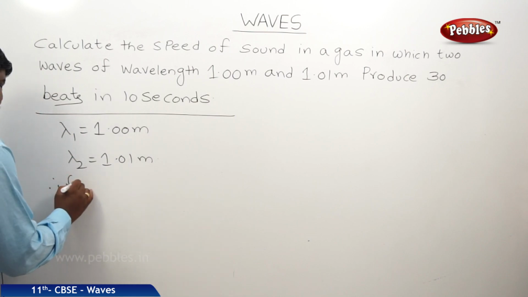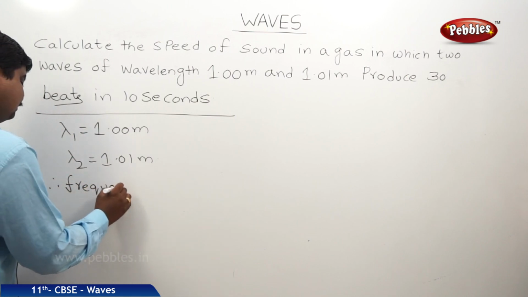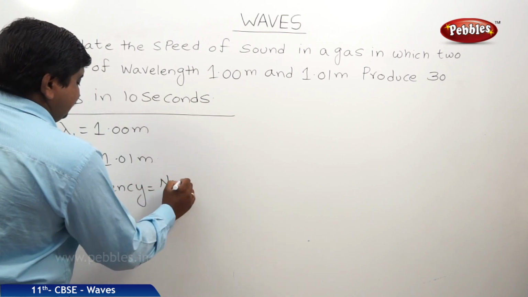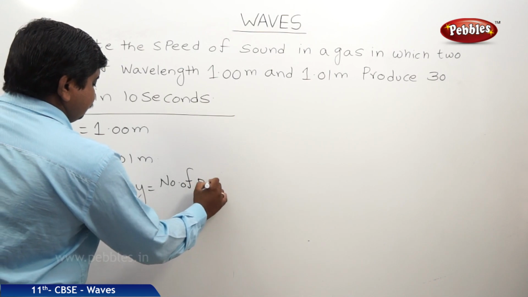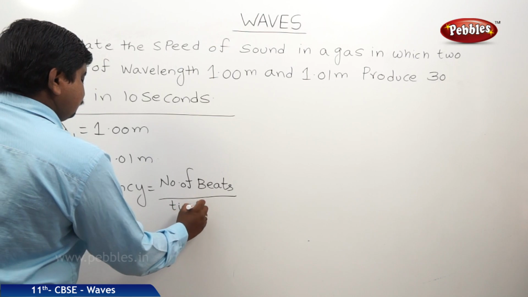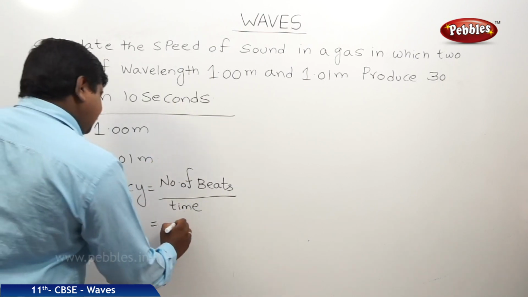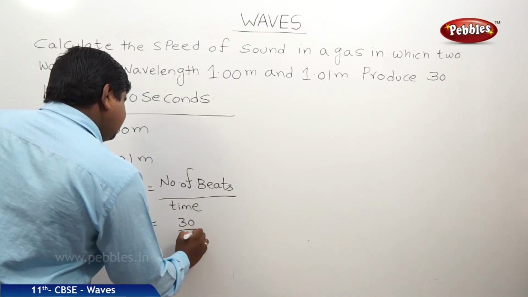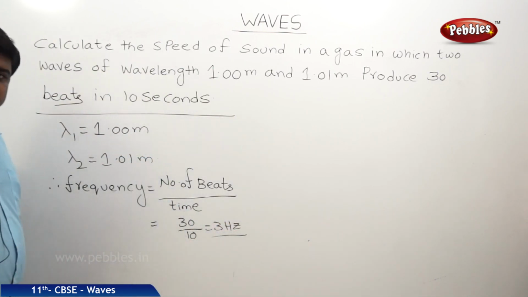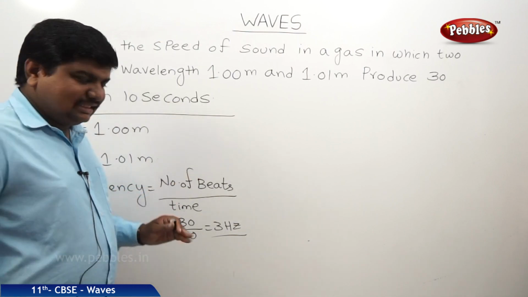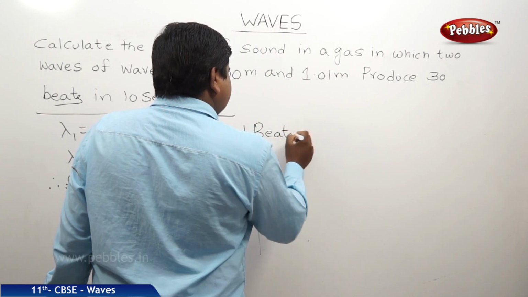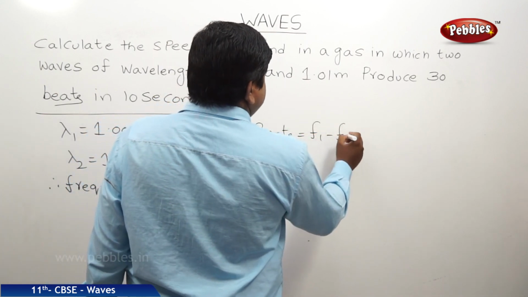That means frequency is equal to number of beats by time. The number of beats is 30, time taken is 10 seconds, so it is 3 Hz. But beats is nothing but F1 minus F2.